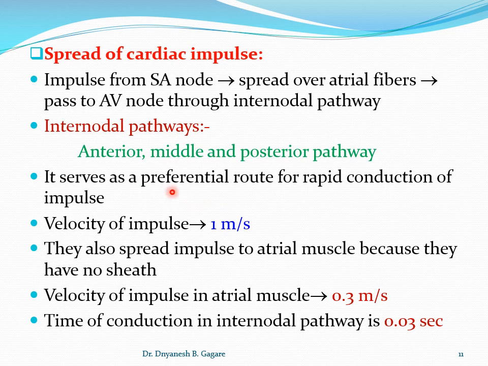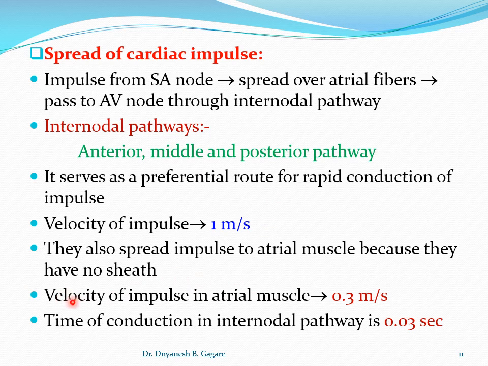Here these are the preferential channels, because the internodal pathway conducts the impulse with a velocity of about 1 meter per second. Remember this figure for MCQs. The conduction velocity in the internodal pathway is 1 meter per second. Now the impulse simultaneously spreads over the atria, and through the internodal pathway it comes to the AV node.